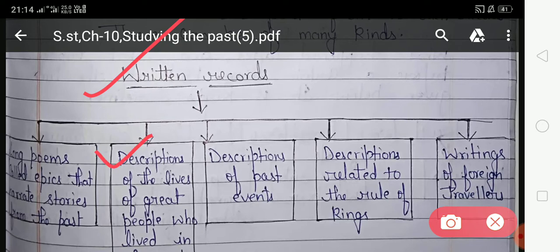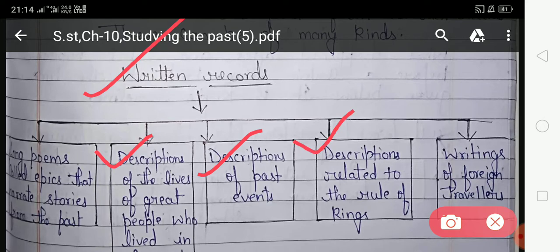The second kind is description of the life of great people who lived in the past. So students, with the help of the life of great people, we can also learn and know about our previous time. The next one is description of past events. With the help of the description of past events, we can also know and learn about the past.